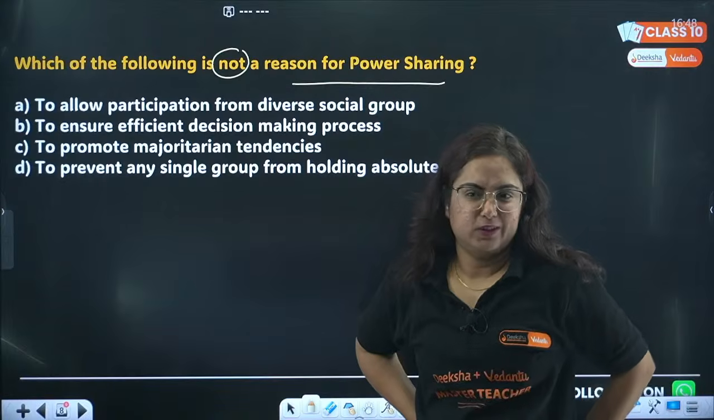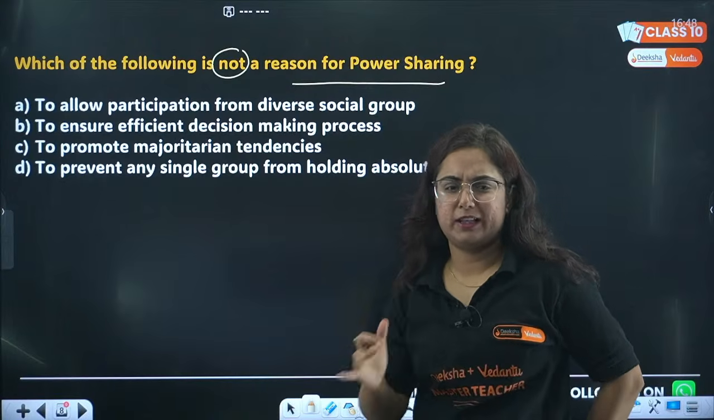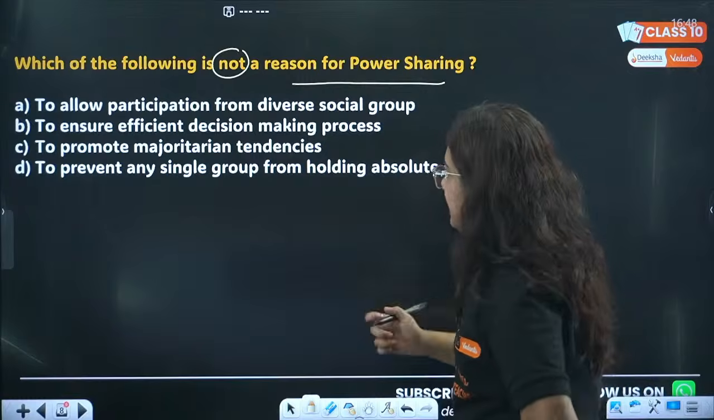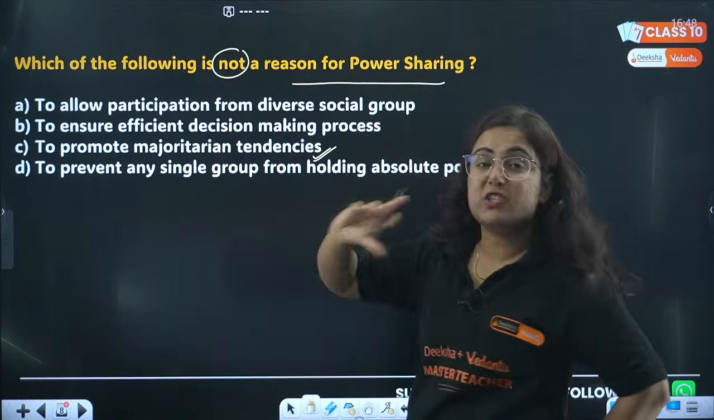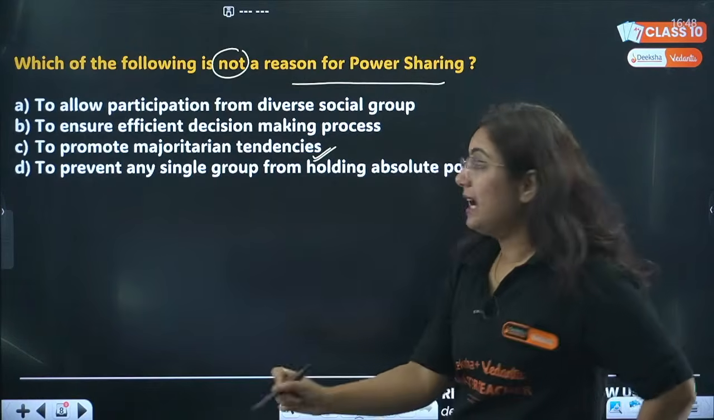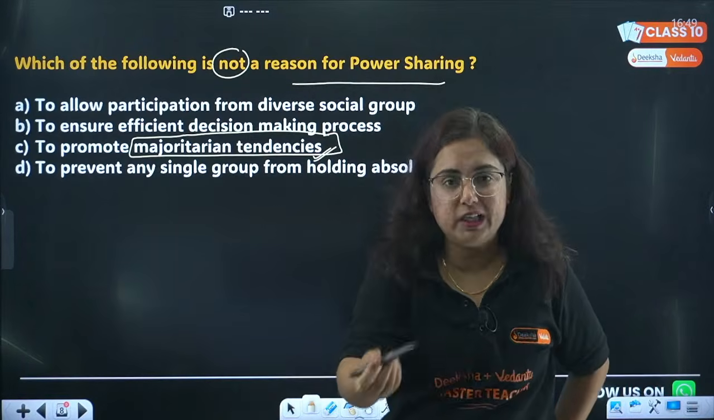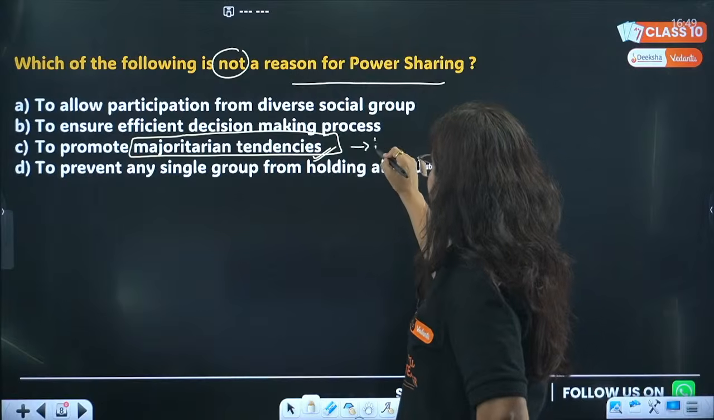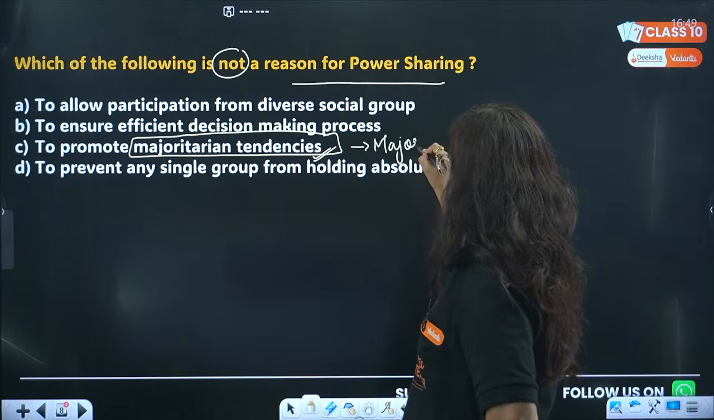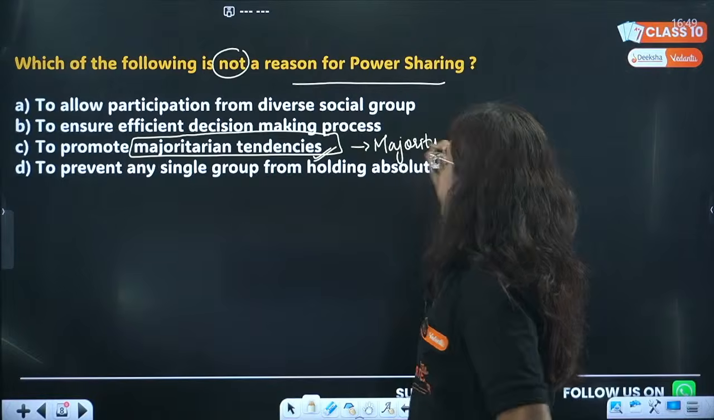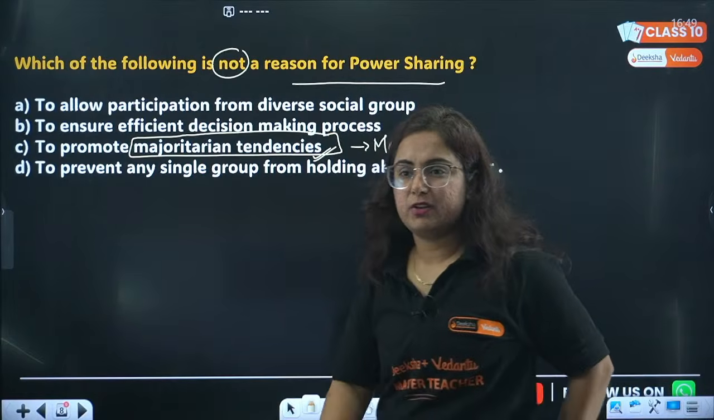Anyone? No. I think four of you are quite active today, and yes, C is the correct answer, because by power sharing we are reducing the majoritarian tendencies, rather than promoting them, because this tendency promotes the tyranny of the majority community. So this is the correct reason.